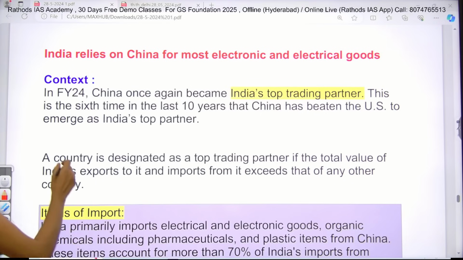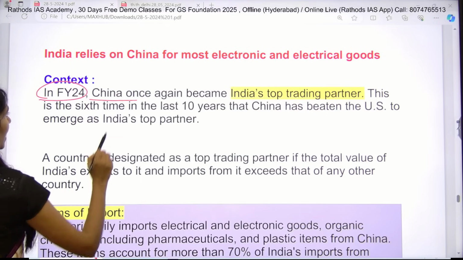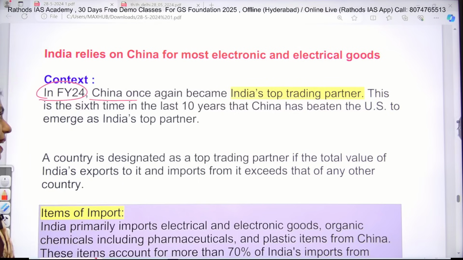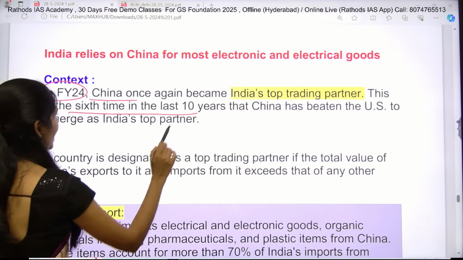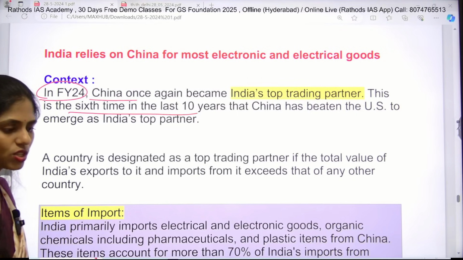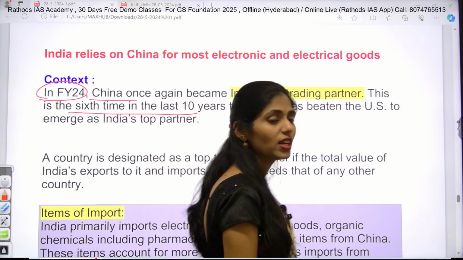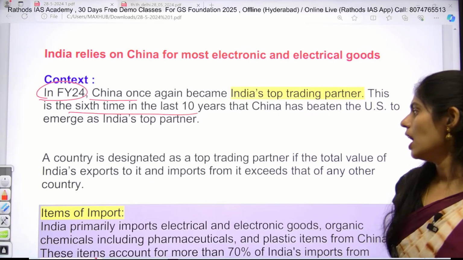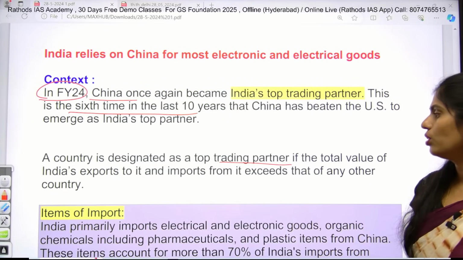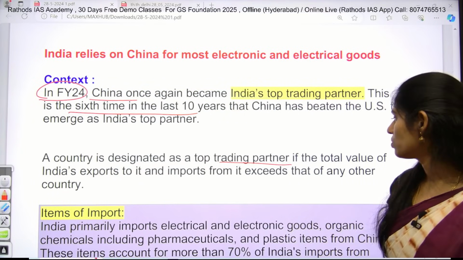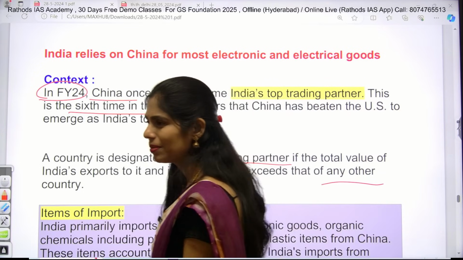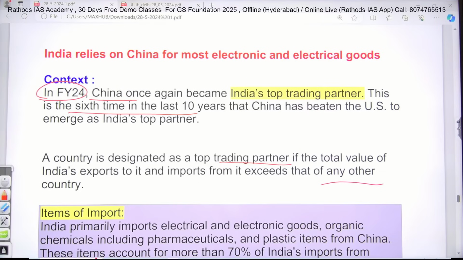So, what is the news? In financial year 2024, China once again became India's top trading partner. This is the 6th time in the last 10 years that China has beaten the US to emerge as India's top partner. Even so, the US is in 10th position and China is in the 1st position, right. A country is designated as a top trading partner if the total value of India's exports to it and imports from it exceeds that of any other country. That is the simple thing you will understand. If you read that statement, there is nothing to explain in that.